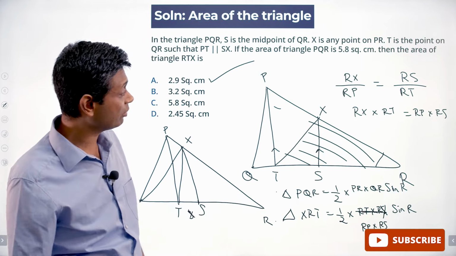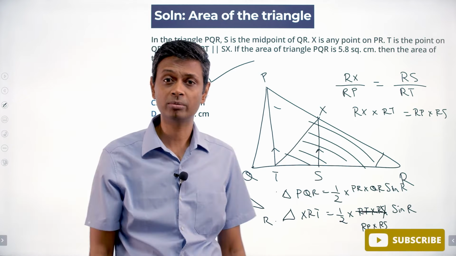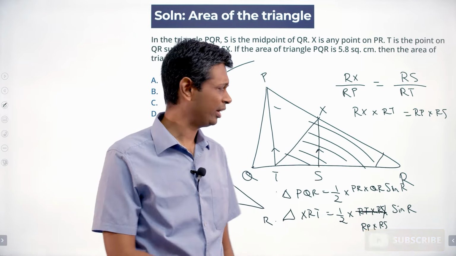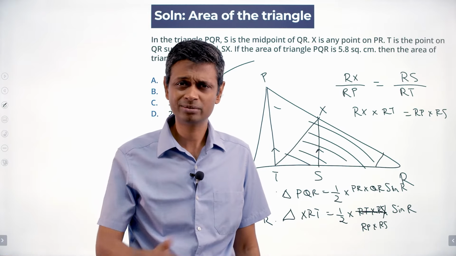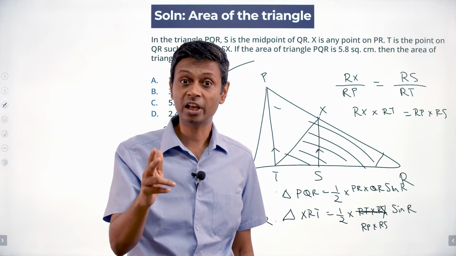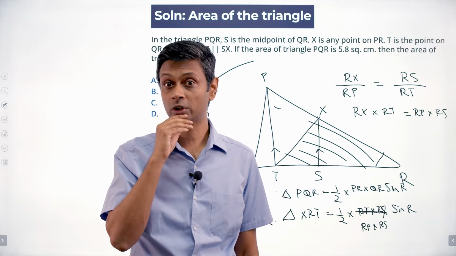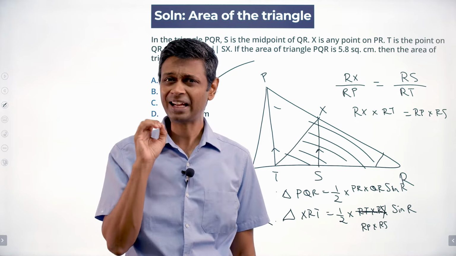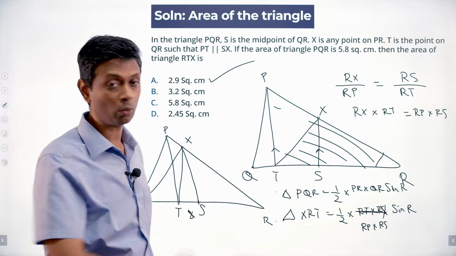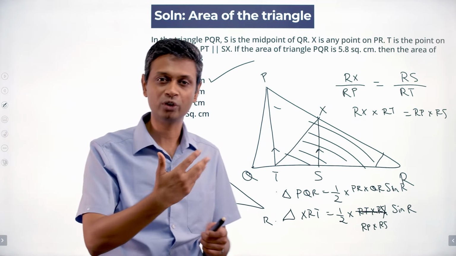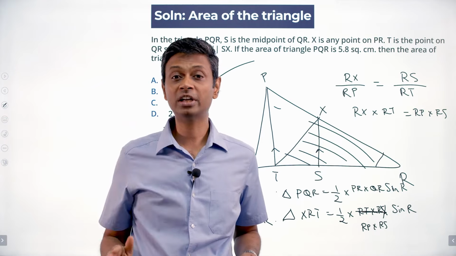If you're approaching area, you've got to use one of these. I tried a long time trying to squeeze in base into height and similar triangles. It didn't work. There's no inradius, circumradius. I don't know all the sides. Those three don't work. Half BC sine A. The moment you say, okay, half into product of two sides, sine of angle in between them, can I use it somewhere? The moment you say that, this opens up. So think from that point. You've got area. So half BC sine A could be something that carves open that question.